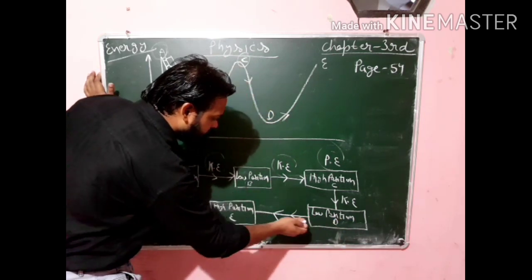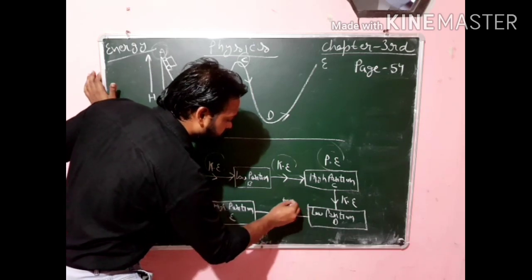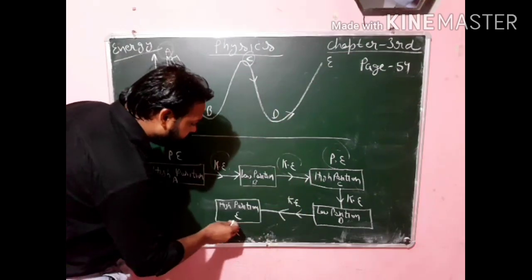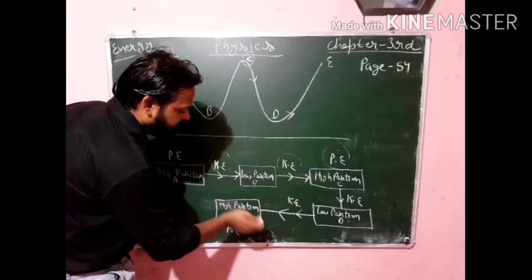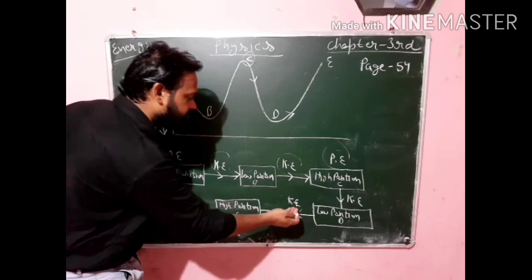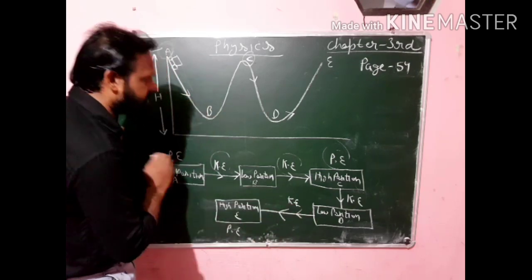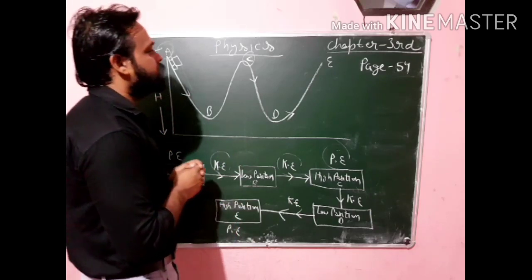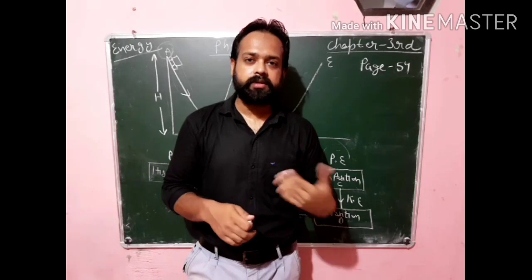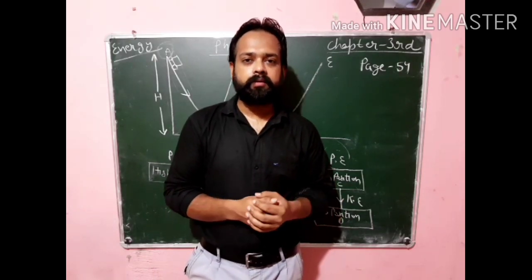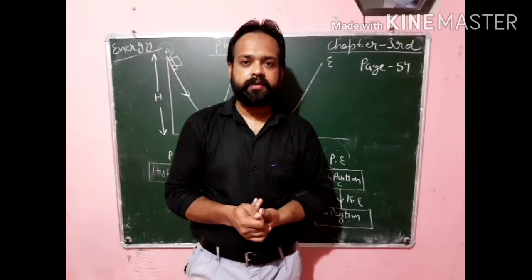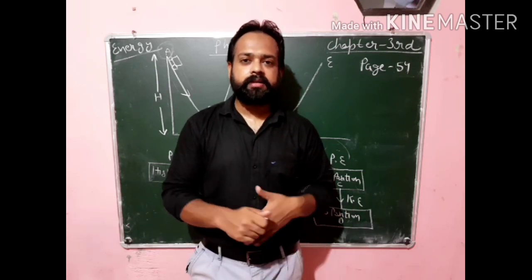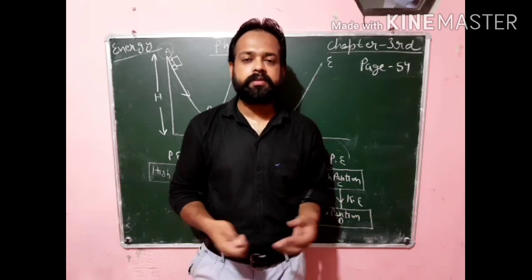So in this case also it has kinetic energy, because it is still moving from point D to E. When it reaches point E, it again has a high position, which means this kinetic energy is converted again into potential energy. So in this way this roller coaster is working. I hope this is clear to you. This is the concept of the working of the roller coaster, and it is based on the law of conservation of energy. In this case the potential energy and the kinetic energy are interconvertible. I hope this is clear to you.